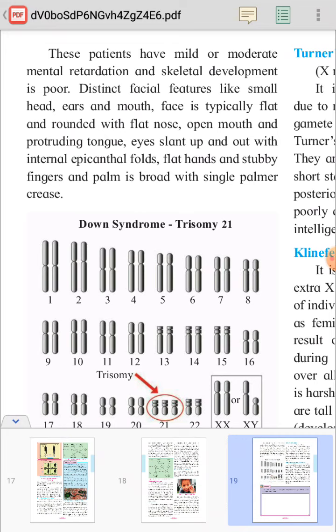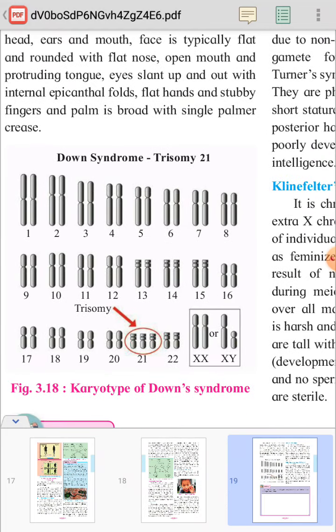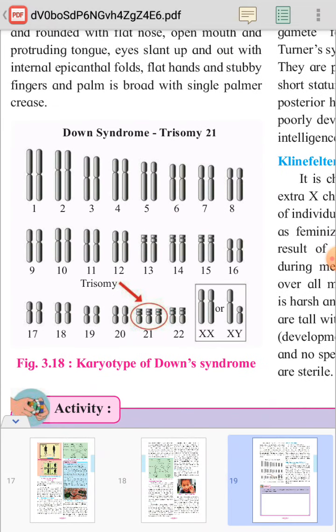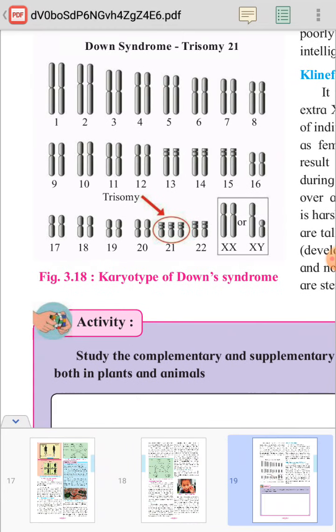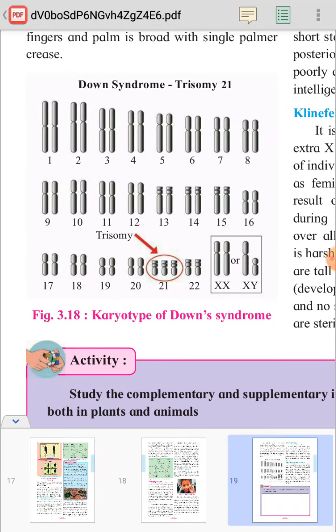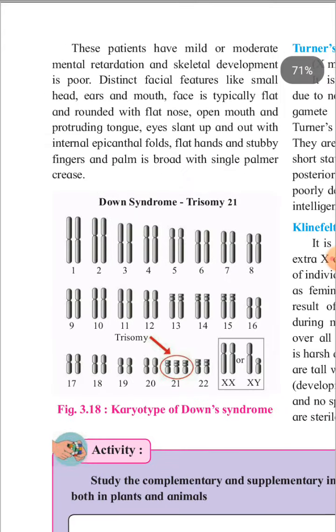So usually these patients have eyes that slant up, with a slanting structure. Then hands are flat with stubby fingers, and the palm is broad. The palm of the hand is broad with a single palmar crease. So these are the symptoms of Down syndrome.